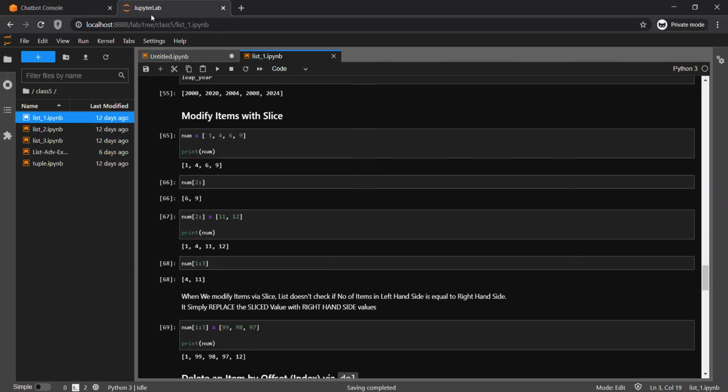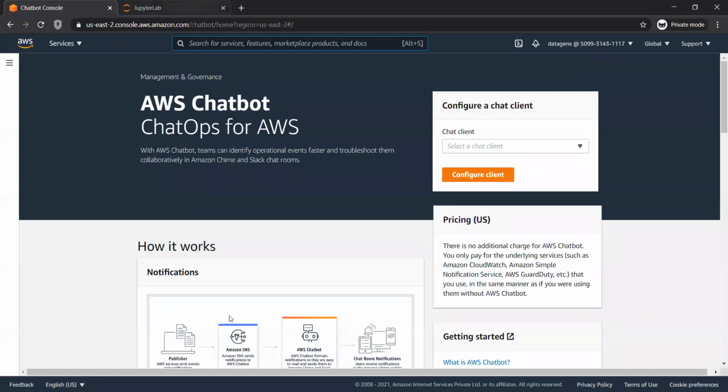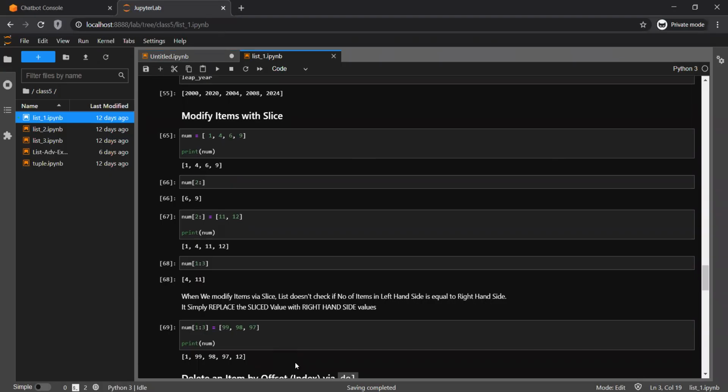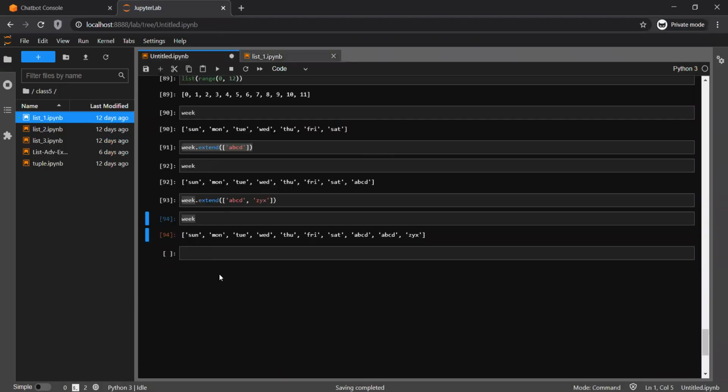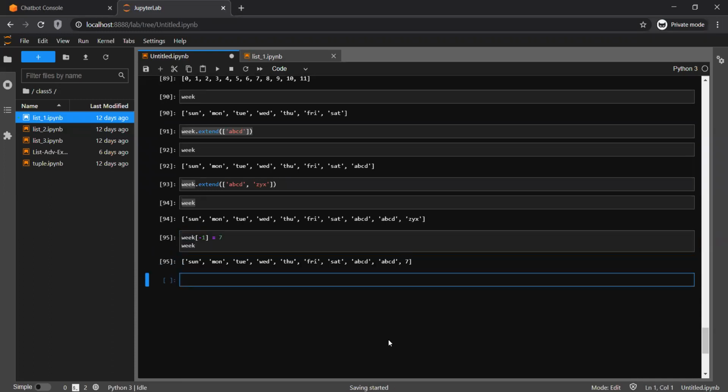Modification we have seen. Suppose I say week, last element, -1, remember that. I wanted to put 7, and if I print week, you see Z actually changed to 7.